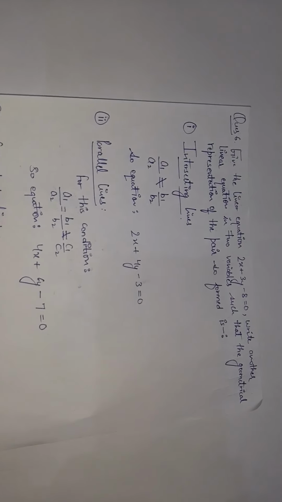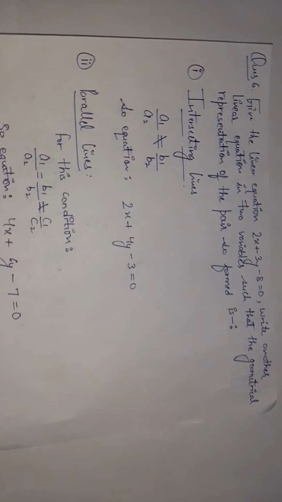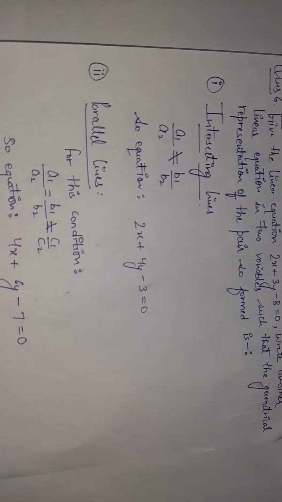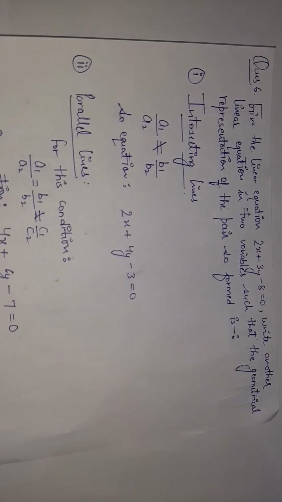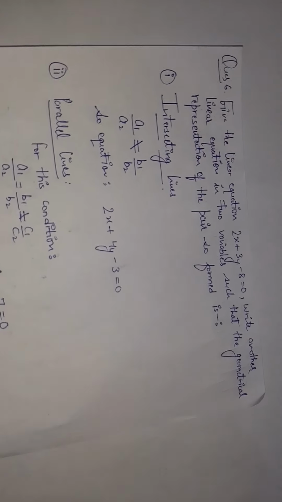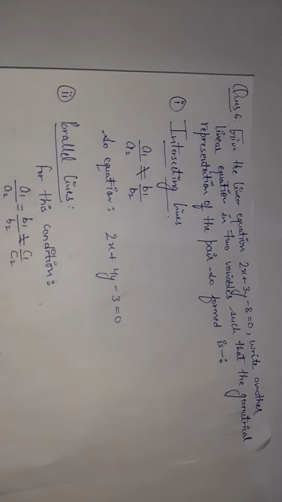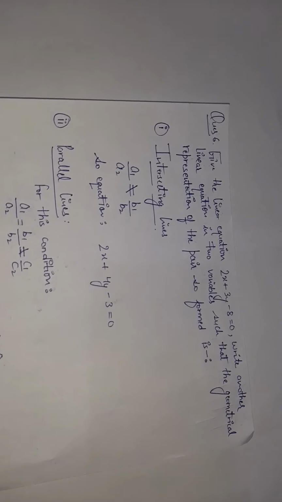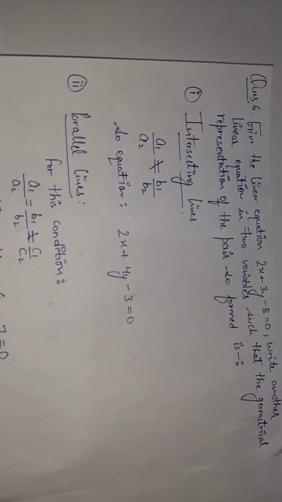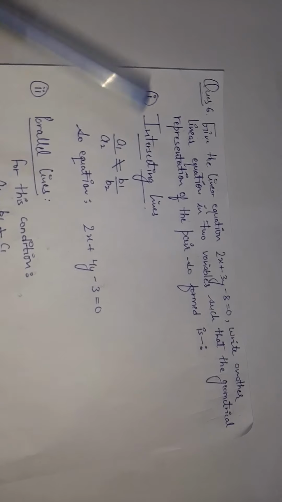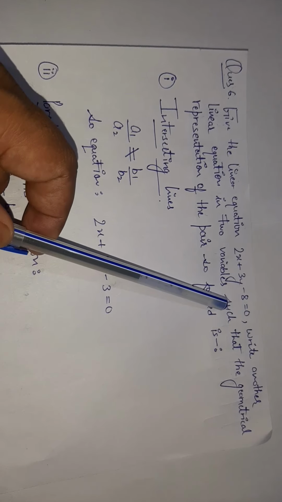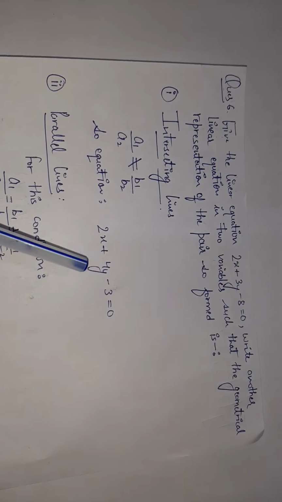Now see question number 6. In question number 6, we just have to write the equation which is similar to the conditions. For the intersecting lines, you have to write an equation. I have written the equation where a1 upon a2 is not equal to b1 upon b2. The equation which was given to us is 2x plus 3y minus 8. I have written one equation, 2x plus 4y minus 3.